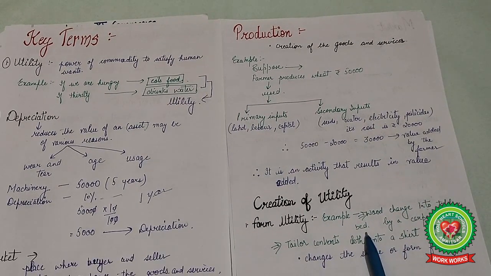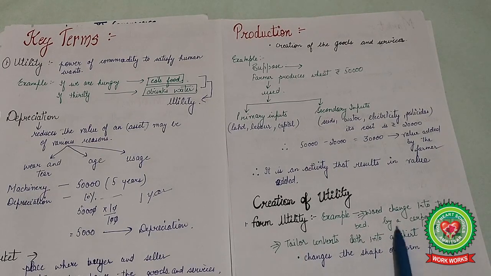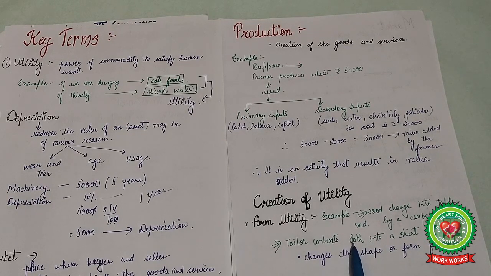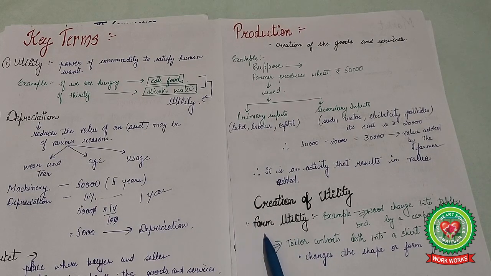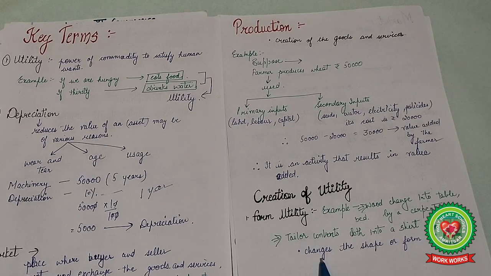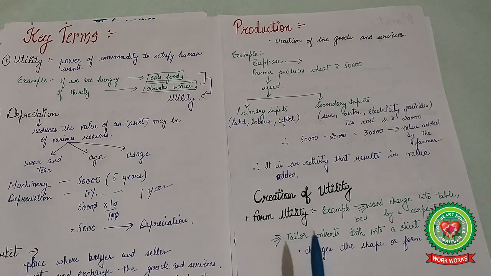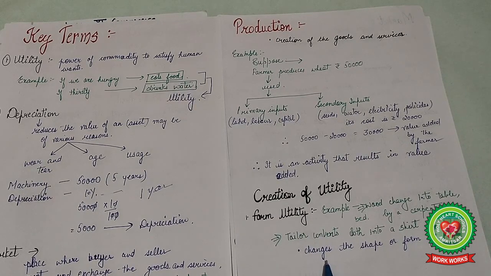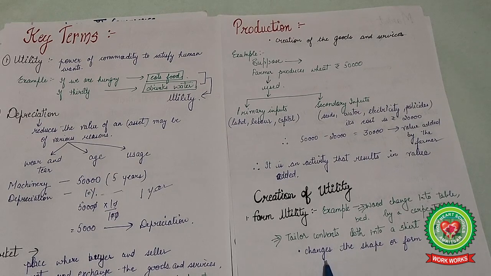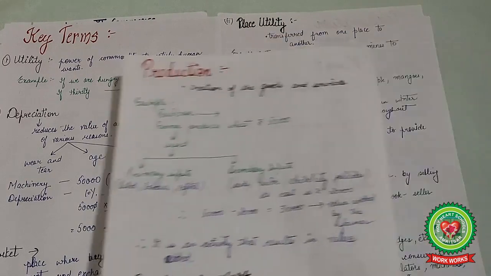Or wood can change into a bed. A tailor converts the cloth into a shirt. So a shirt is a shape that is given from the cloth. So form means changing the shape of the goods so that they can be consumed by the consumer. So form utility is included in production because it involves changing the shape so that it fulfills the needs of the customers.